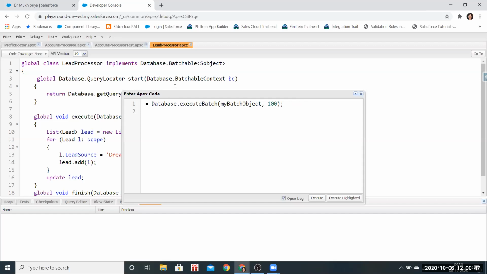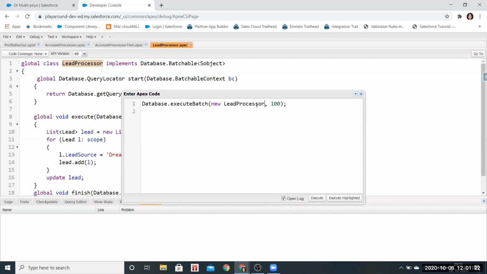So here we'll just do Database.executeBatch. Just remove the equal to. And then instead of my batch object, put LeadProcessor, and write new before it. New before LeadProcessor. Okay, so instead of adding a line where we declare a LeadProcessor object, we are doing it directly here.